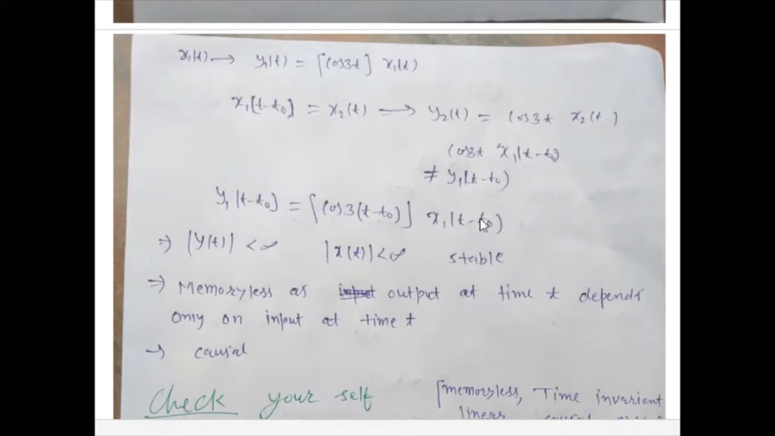So we can say that this is time variant, and this system is also stable because the output function is bounded. Its value is in between plus minus 1. The system is memoryless because the output at time t depends on the input at time t. This system is causal.